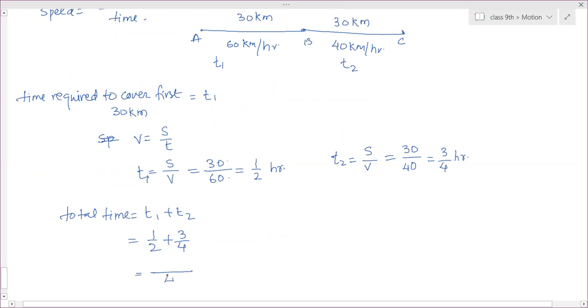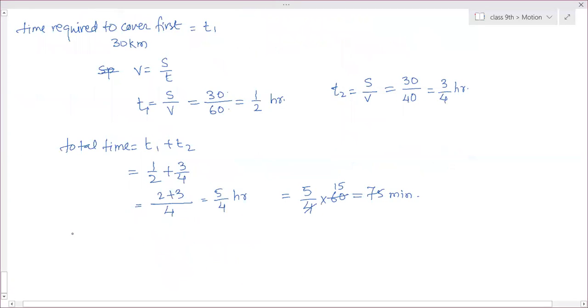LCM is 4, right? So 2 plus 3, that is 5 by 4 hours. This is a fraction, so generally we write it in terms of whole numbers. We can convert that into minutes. 5 by 4 into 60, that is 15 into 5, 75 minutes. So 5 by 4 hours or 75 minutes, any one of the answers.